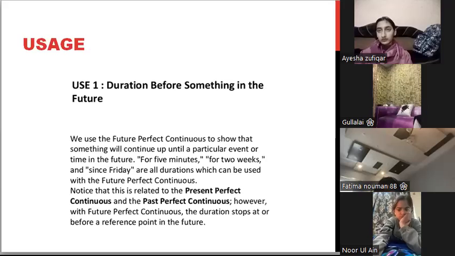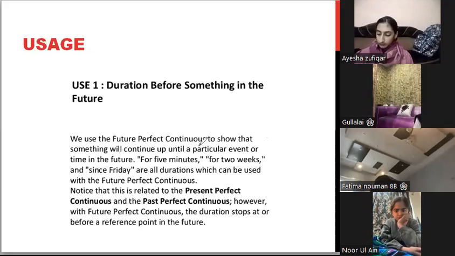Now, the usage. The first usage is that it is used to show duration before something in the future. Okay? We use the future perfect continuous to show that something will continue up until a particular event or time in the future. For 5 minutes, for 2 weeks, and since Friday are all durations which can be used with the future perfect continuous. Notice that this is related to the present perfect continuous and the past perfect continuous.